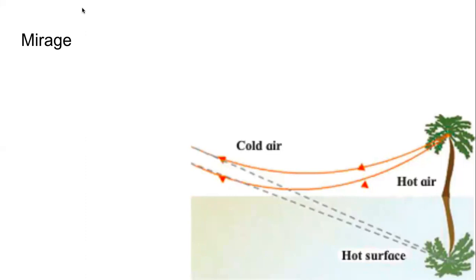Deserts are very dry places, and the air near the surface of the earth will be hotter. The air as we go up will be colder. There, the temperature is different. When the temperature is different, the density is also different. Hotter air means it is rarer. Colder air means it is denser.